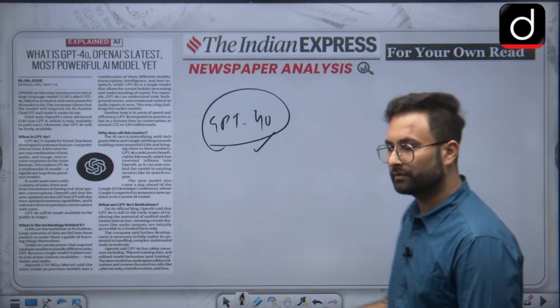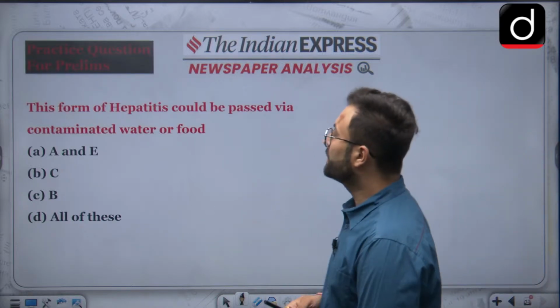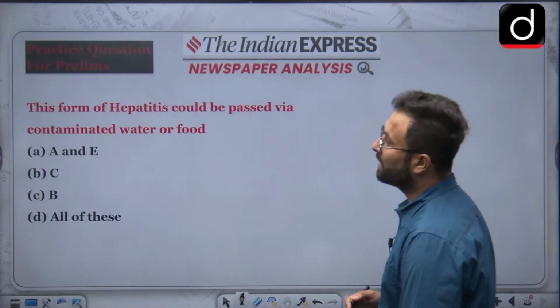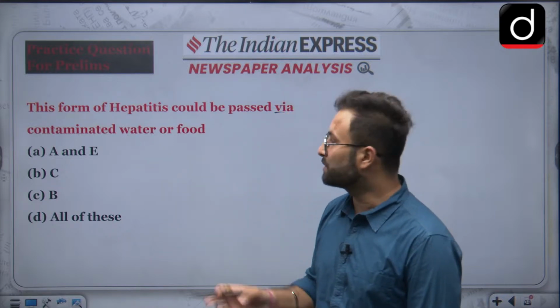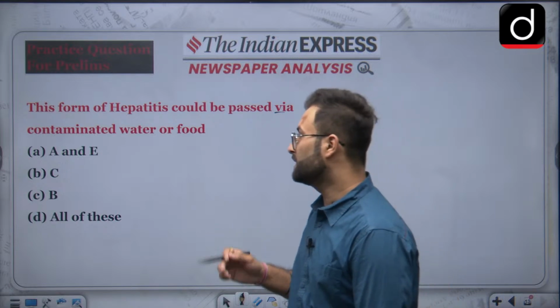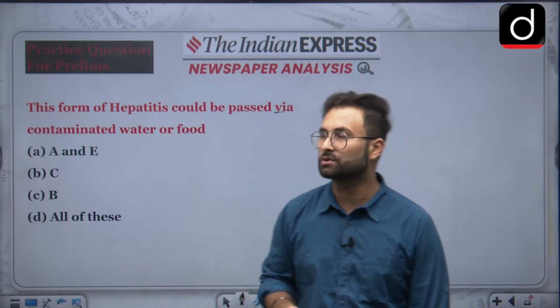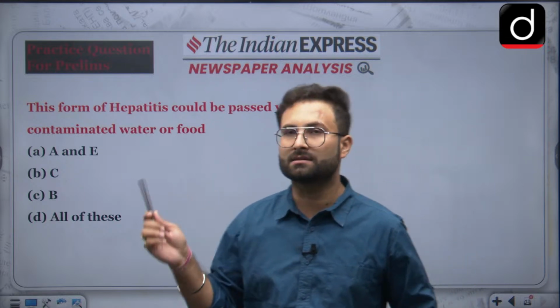Now the last part of the session is your practice question. Here you can see this form of hepatitis could be passed via contaminated water or food. The options are: A and E, option B is C, C is B, and all of these. So you can go through today's session and reply with the answer in the comment box.